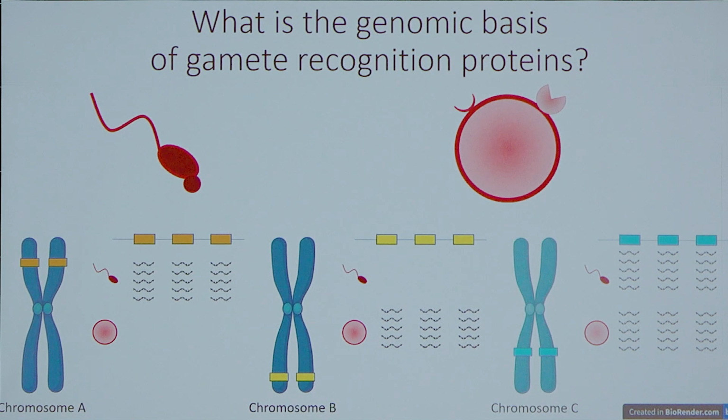Now that we've identified these 2 gamete recognition proteins and confirmed that they're expressed in the cells that we're expecting, we can look at small changes across individuals within the red sea urchin to understand how that affects compatibility within the red sea urchin, to better understand how reproductive incompatibility can arise over time.